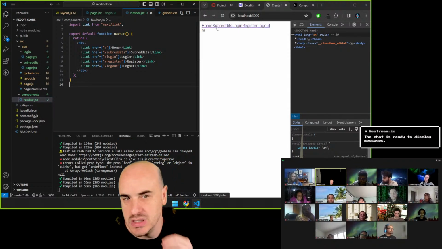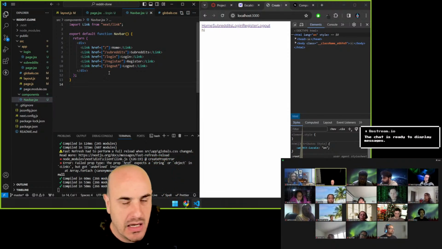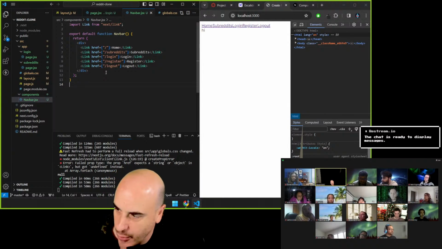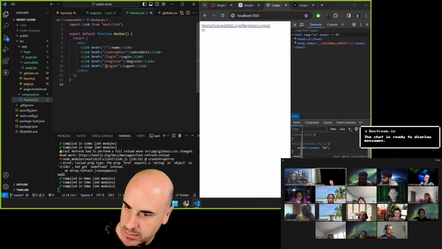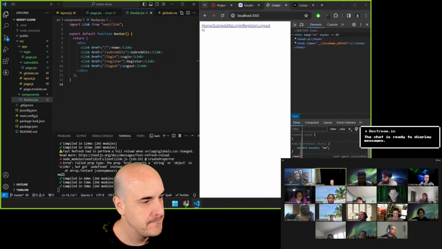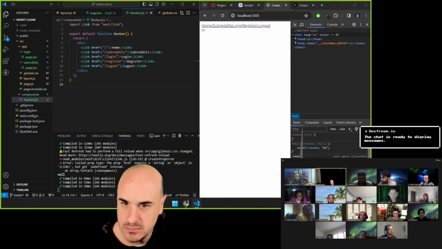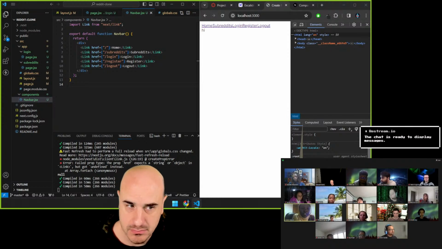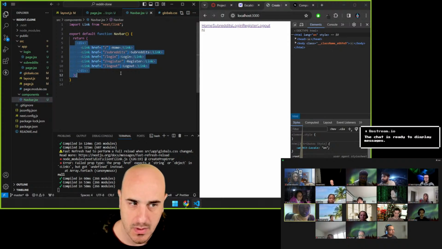Let's get a little space between these though. How can I do that? So a styling question, right? Zubida, any ideas how I can get some spacing in between my links here? No idea, but I think we can maybe get an element so that we target it in the global CSS.